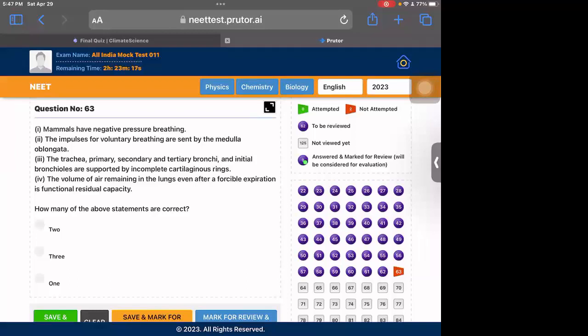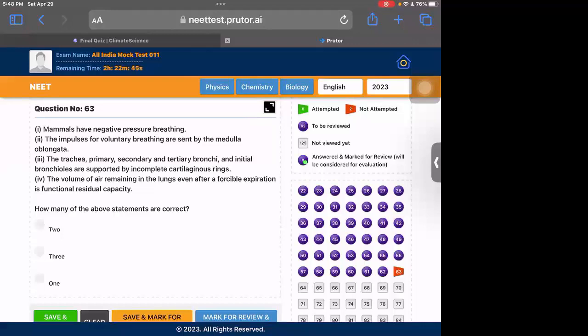For voluntary breathing, medulla, yes, medulla helps in voluntary breathing. This is also given in NCERT directly. So yes, that's a correct statement. The trachea, primary and secondary and tertiary bronchi and initial bronchioles have incomplete cartilaginous rings. No, that's wrong. They have complete cartilaginous rings. And the volume of air remaining in lungs even after full expiration is FRC. Yes, FRC is that air, this is given in NCERT.